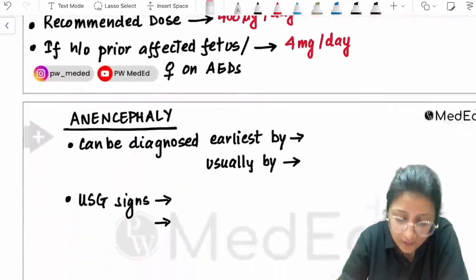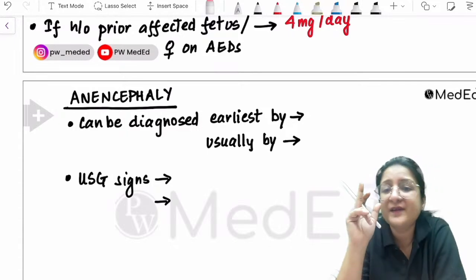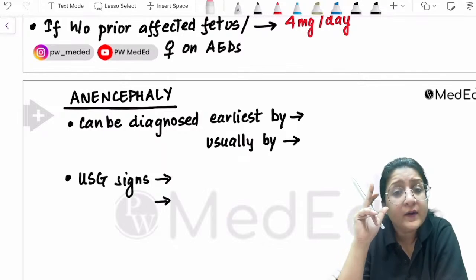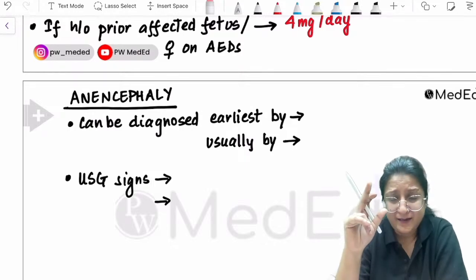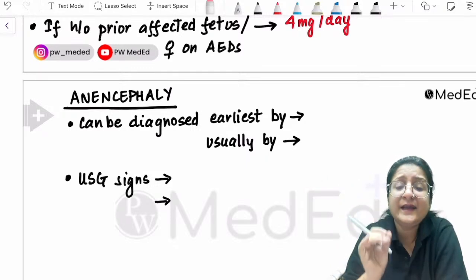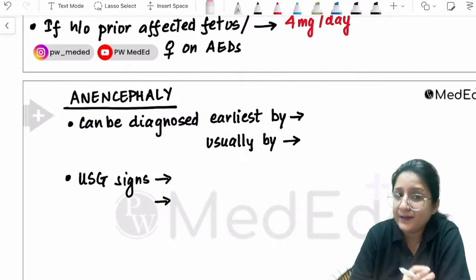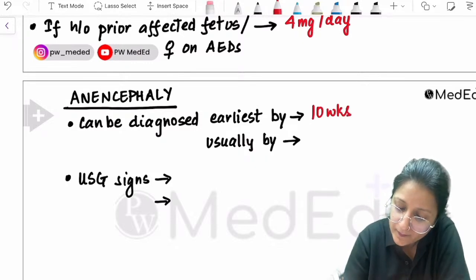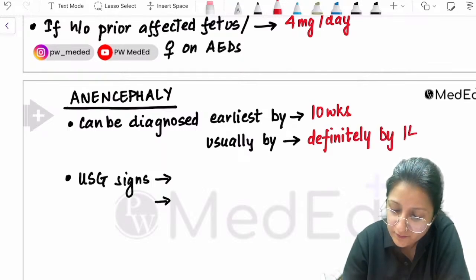Now, this is one congenital anomaly that can be diagnosed by first trimester ultrasound also. That's why it is an important MCQ pointer. What did I tell you? For the diagnosis of congenital anomalies, when are we doing the scan? We are doing the second trimester anomaly scan. But if there is one anomaly that can be picked up on a first trimester ultrasound, that is anencephaly. It can be diagnosed earliest by 10 weeks and definitely by 14 weeks.